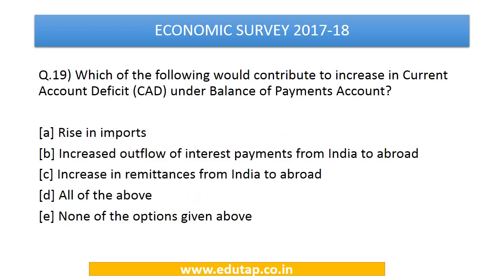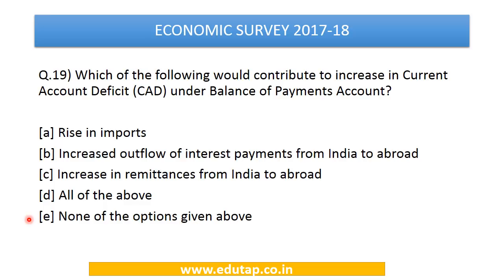Which of the following would contribute to increase in current account deficit under balance of payment account? So this is a question on balance of payment account. A rise in imports, increased outflow of interest payments from India to abroad, increase in remittances from India to abroad, all of the above, none of the above. So here we have to identify and relate to our understanding on balance of payment account.